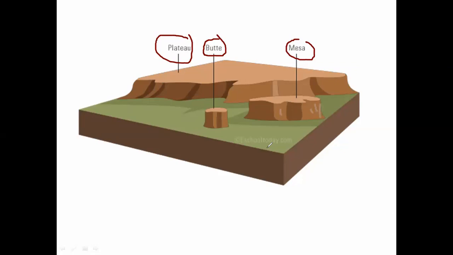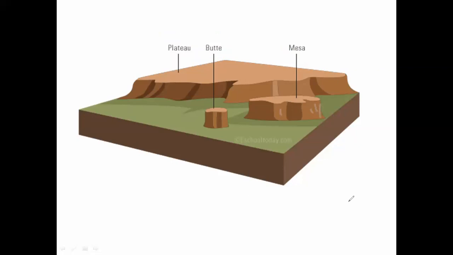If the area of that flat surface is 1 to 5 kilometers, then it is considered a mesa. And when it is less than 1 kilometer of surface area, then it is considered a butte. Okay, only this much difference is in these three features.